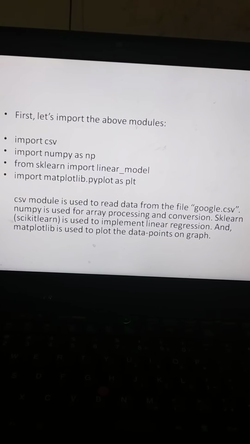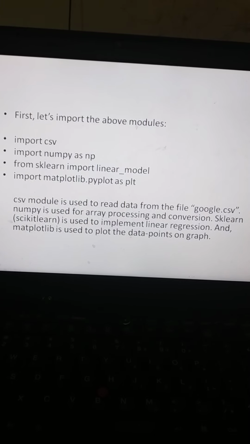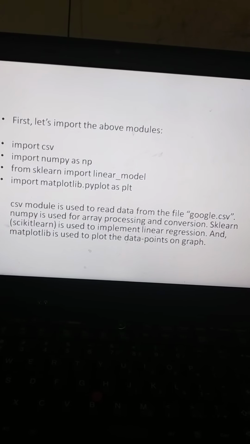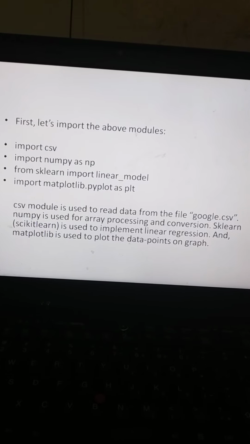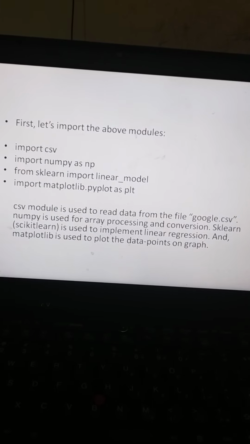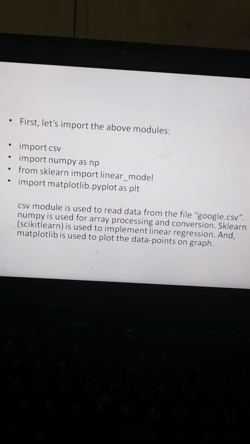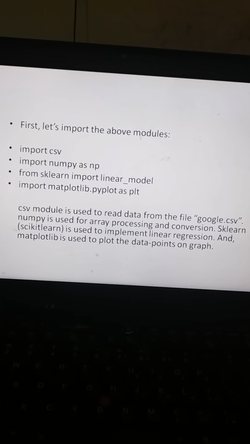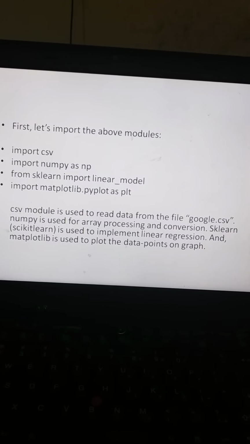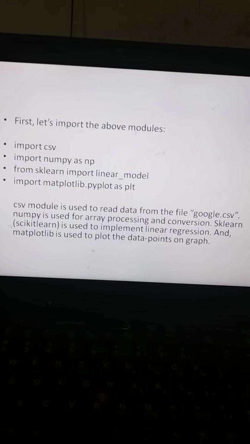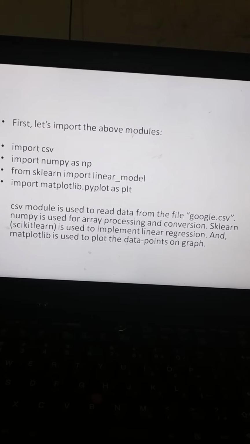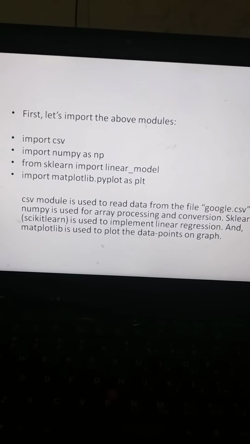So CSV is used to read data from the file, and NumPy is used for array processing and conversion. Next, scikit-learn is used to implement the linear regression. The regression process is the main heart of the project, with dependent and independent variables. And the matplotlib library is used to plot the data, so this is the plot of the output. We are using matplotlib.pyplot to plot the graph.